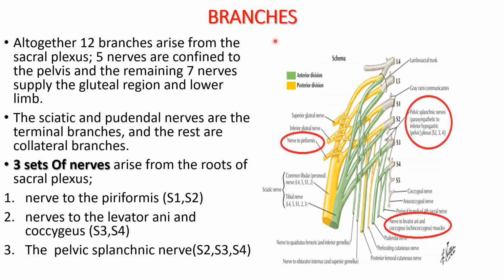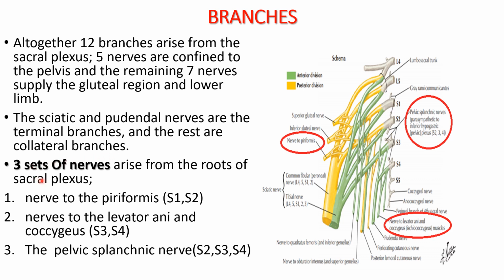Let us discuss the branches from the sacral plexus. Altogether 12 branches arise from the sacral plexus. 5 nerves are confined to the pelvis and the remaining 7 nerves supply the gluteal region and the lower limb. These 7 nerves, the nerves of the gluteal region and lower limb, we studied in the lower limb. The sciatic and pudendal nerves are the terminal branches, and the rest of the nerves are the collateral branches.